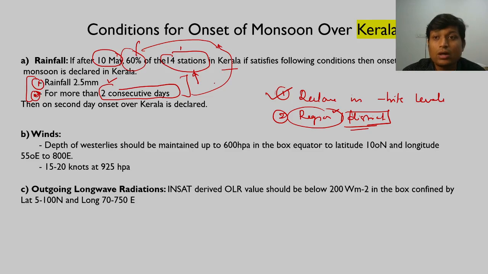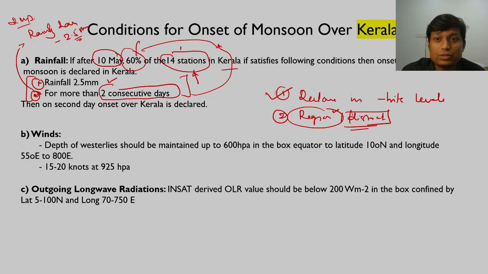So this is part 1. One more interesting part in this, rainfall of 2.5 millimeter. IMD declares a day as a rainy day only if rainfall exceeds 2.5 millimeter, right? And that is why we are considering that particular part. Now this is part number 1. There is one more story to this.